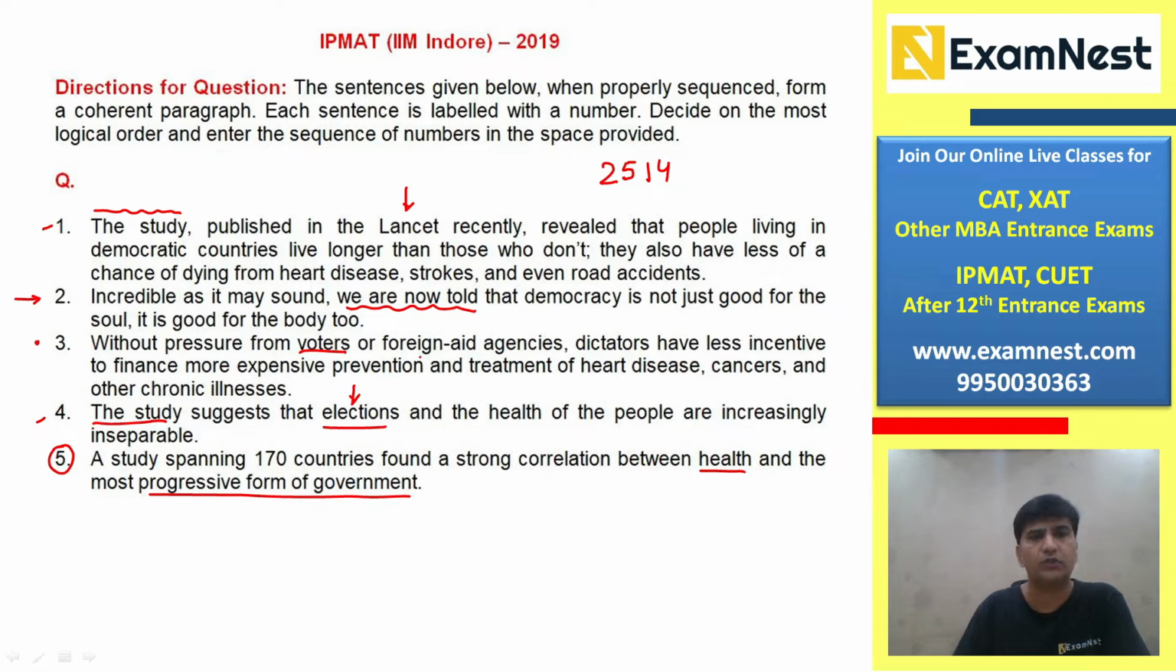Without pressure from voters or foreign aid agencies, dictators have less incentive because they do not have any incentive to finance more expensive prevention and treatment of heart disease, cancers, and other chronic illnesses. It is kind of concluding the idea by mentioning dictatorship. So democracy, form of government, advantages, study, relation between health and election and the voters. There is no pressure, so they have less incentives. So that is why we can relate all the things in a sequence. 25143 will be the correct answer order.